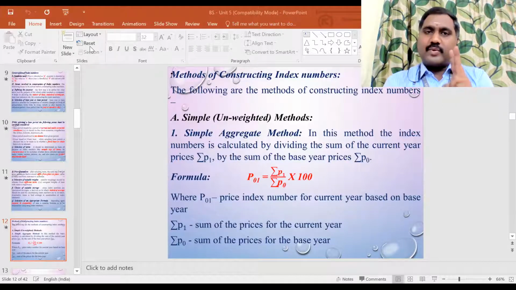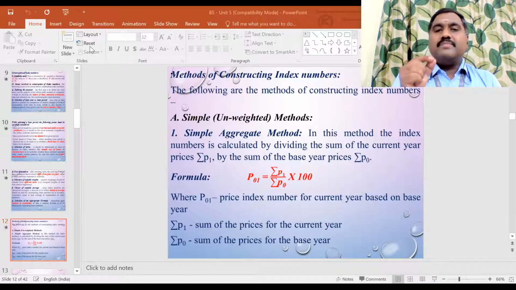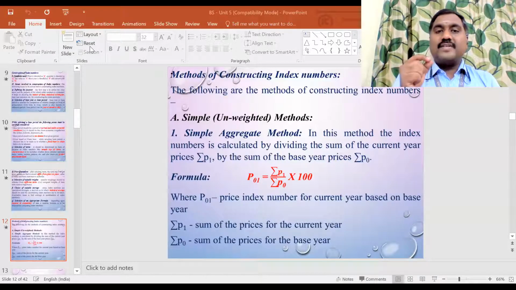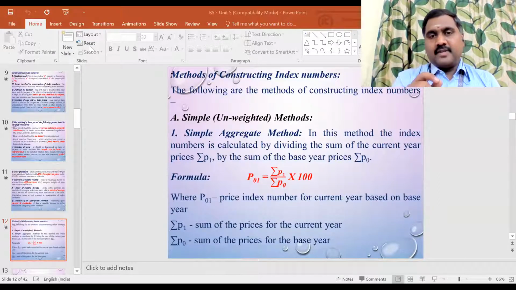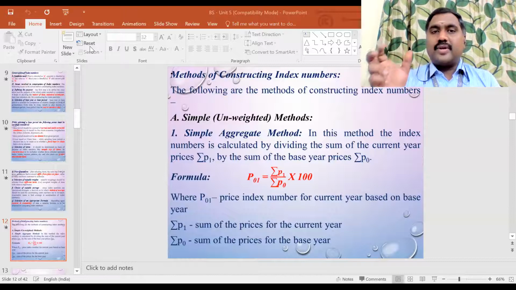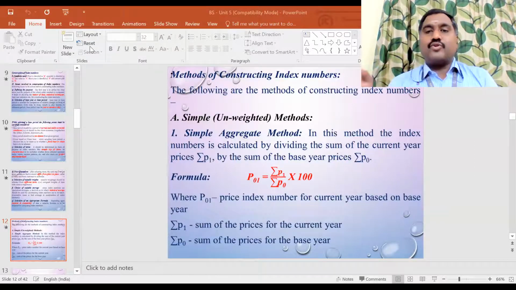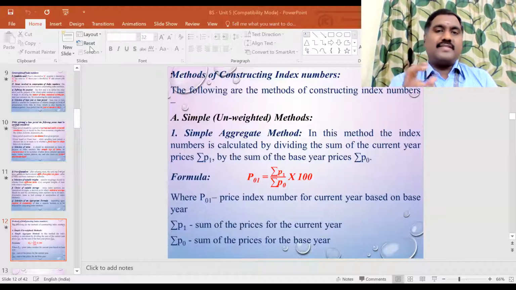Under the simple index method, you have two more methods: the simple aggregate method and the simple average of price relative method. Under the weighted index method also, you have the weighted aggregate method and the weighted average of price relative method. So under each method, there are two more methods.